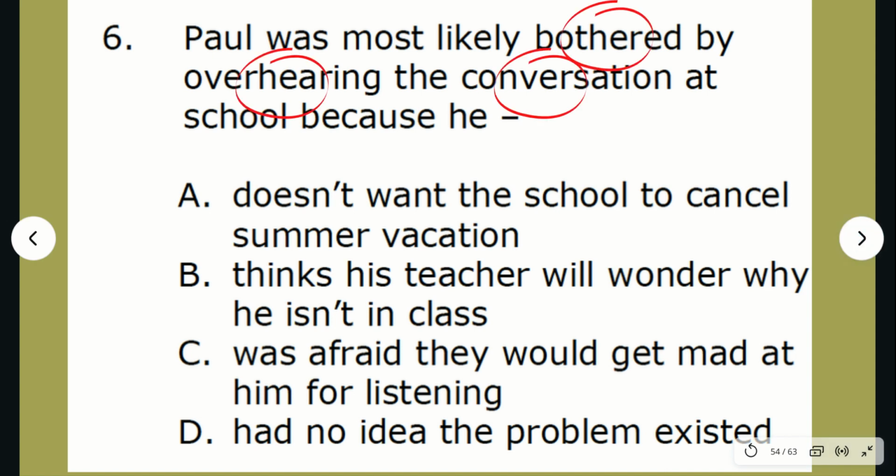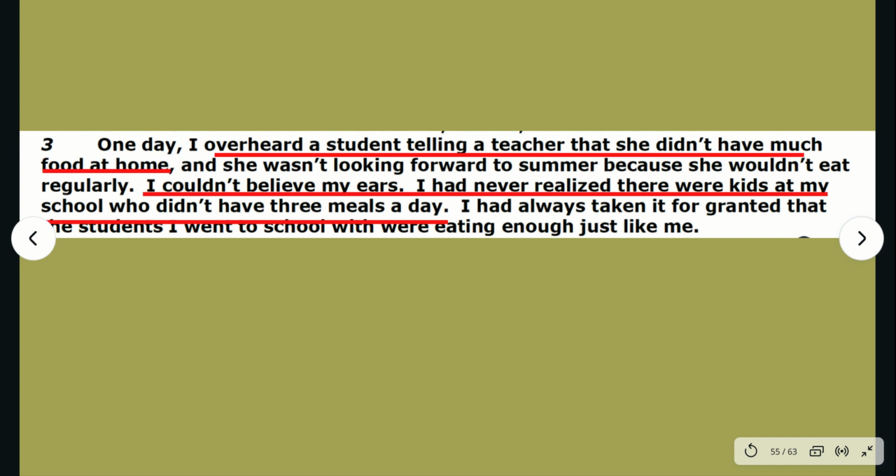I circled the words bothered, overhearing, and conversation. I circled these words because we are going to be looking in a place in the text where we see a conversation and him overhearing a conversation. But we are also looking for the word bothered because we need to see where the reaction comes into place. Let's move on to step 3 and try to find our keywords in the text.